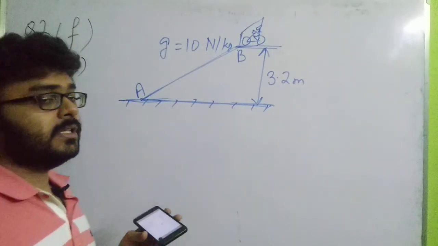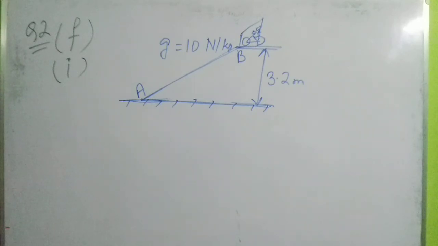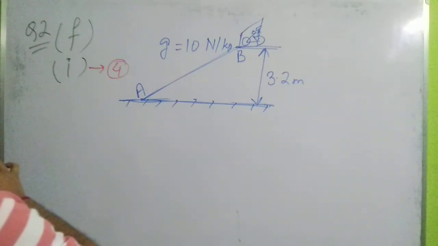So definitely the answer will be option 4, gravitational potential energy. Definitely it is not elastic potential energy, as there is no spring or any such object which is elastic in nature. So this is purely gravitational potential. So for question F subpart 1, the correct answer is option number 4, gravitational potential energy.